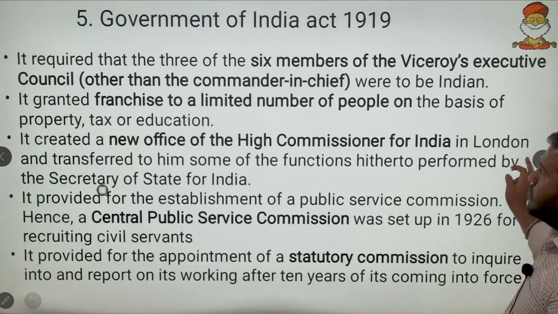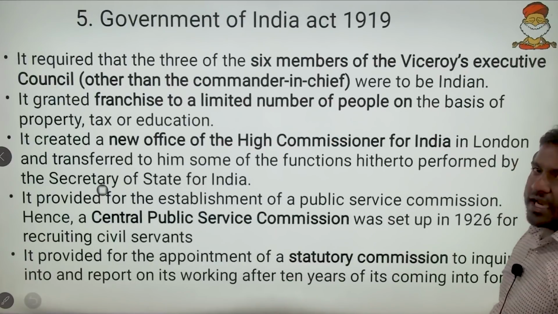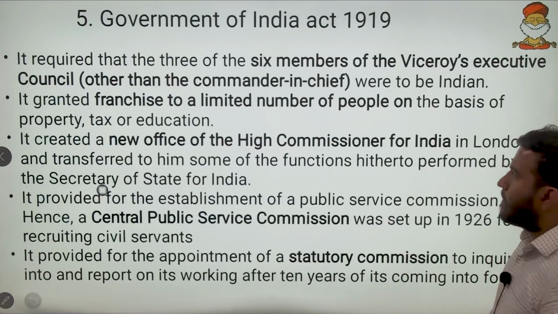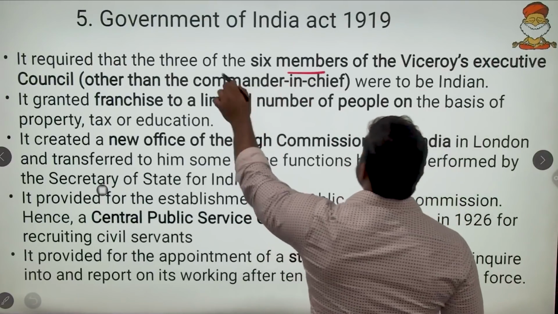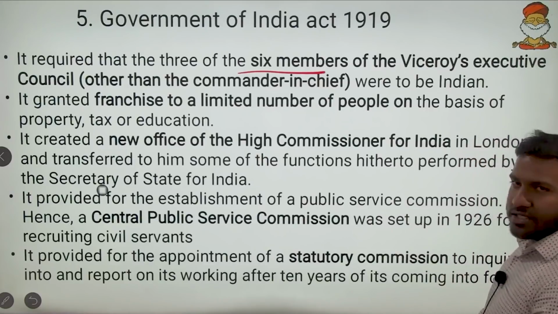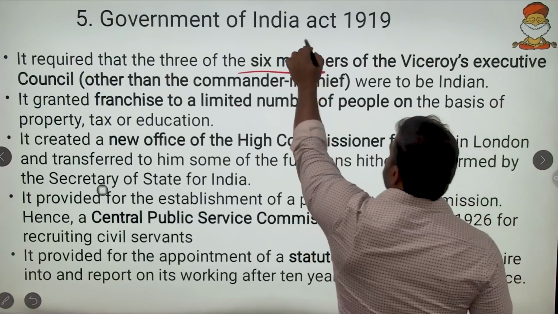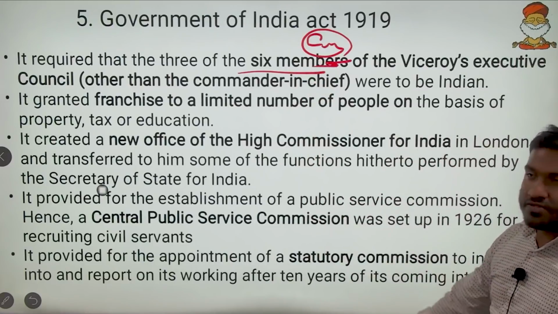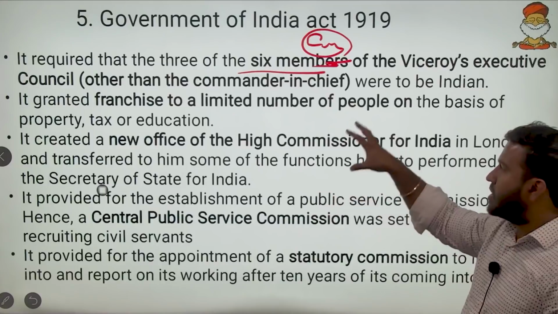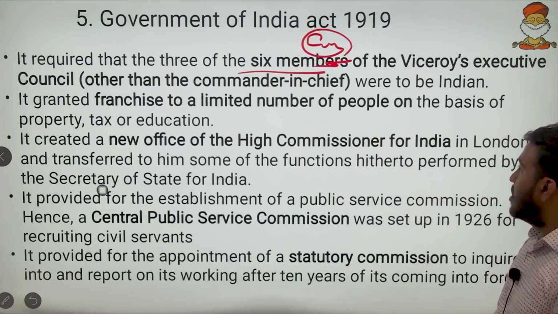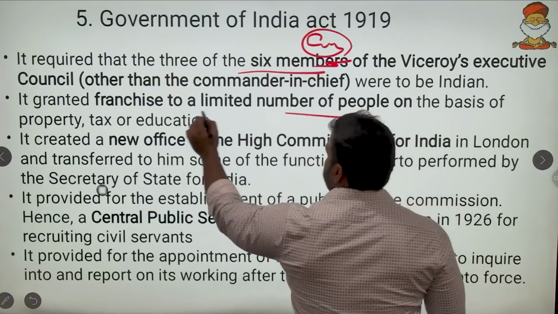Then moving forward, the Government of India Act 1919, the Montagu-Chelmsford reforms. What all did it give? It required that 3 of the 6 members of the Viceroy's Executive Council were to be Indians. So even in the council of ministers, or the executive council, Indians were in the majority. It granted franchise to a limited number of people. So mark this word, limited.